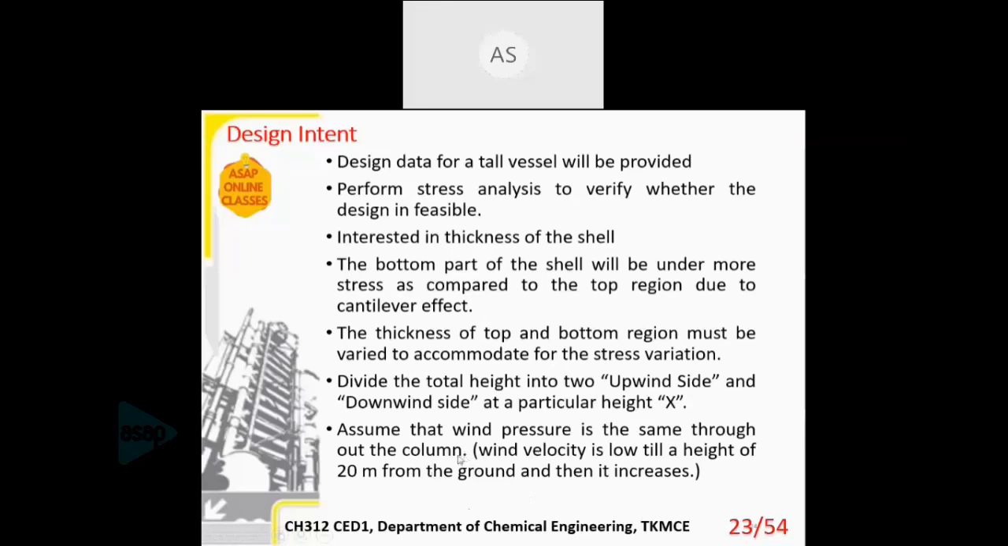But our design is based on the IS code, so it is stating this factor, the upwind side and the downwind side, considering the wind pressure to be constant. We are assuming uniform wind velocity.